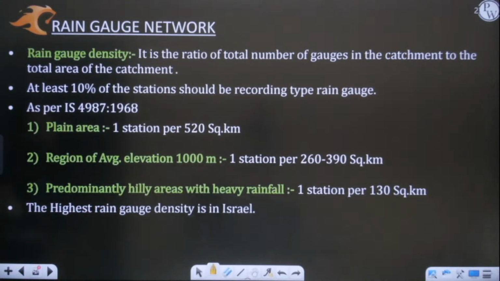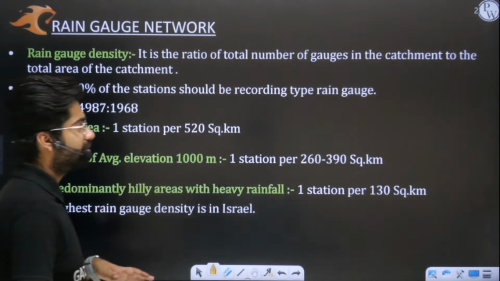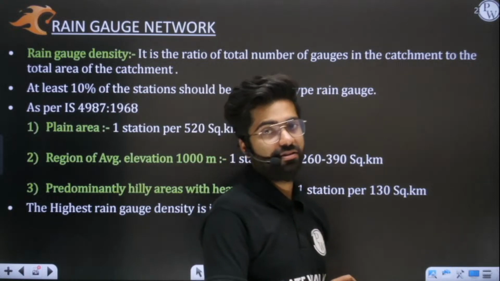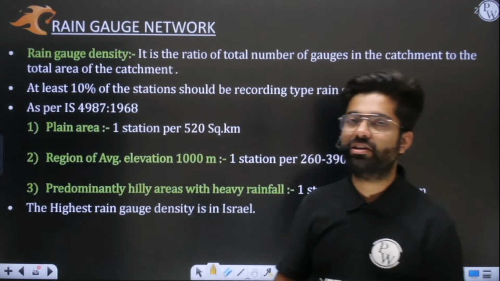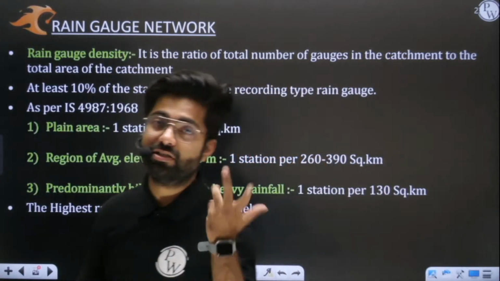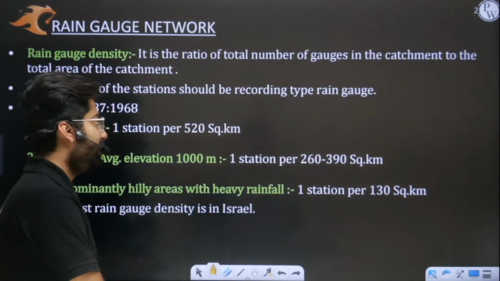Okay, so you all know that in the Indian subcontinent we have basically three kinds of land masses. Sir, what are those? Can you tell me? Listen very carefully here.